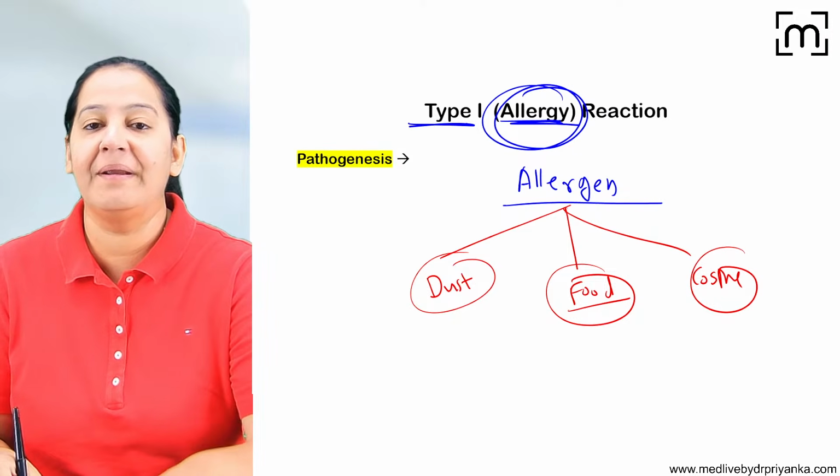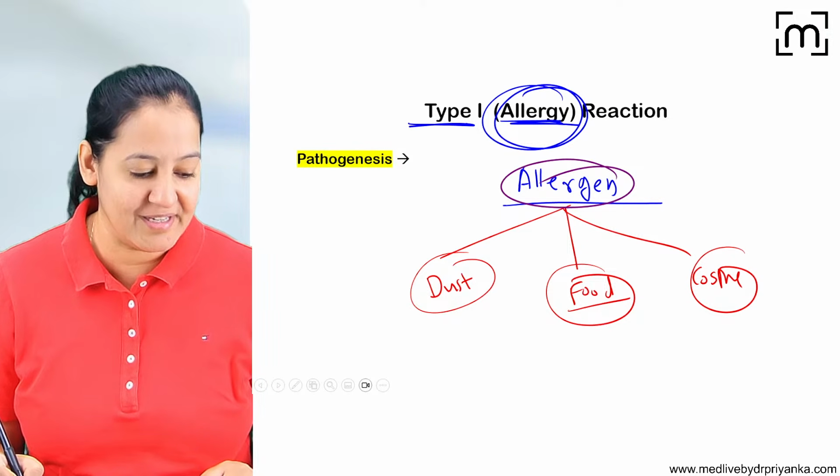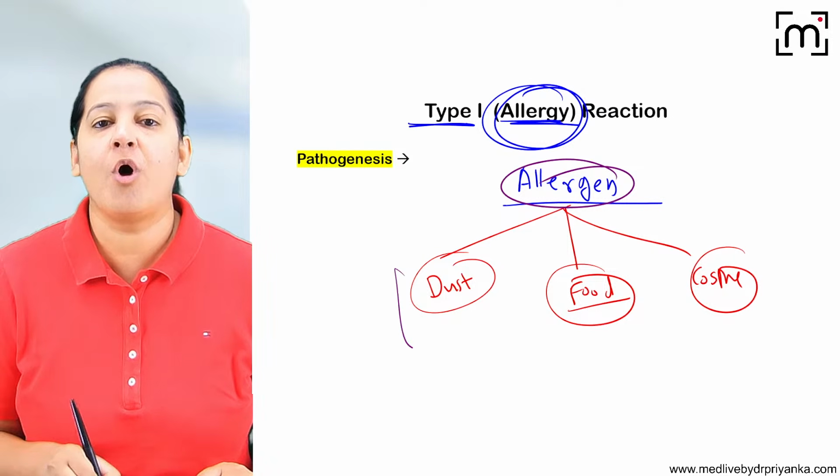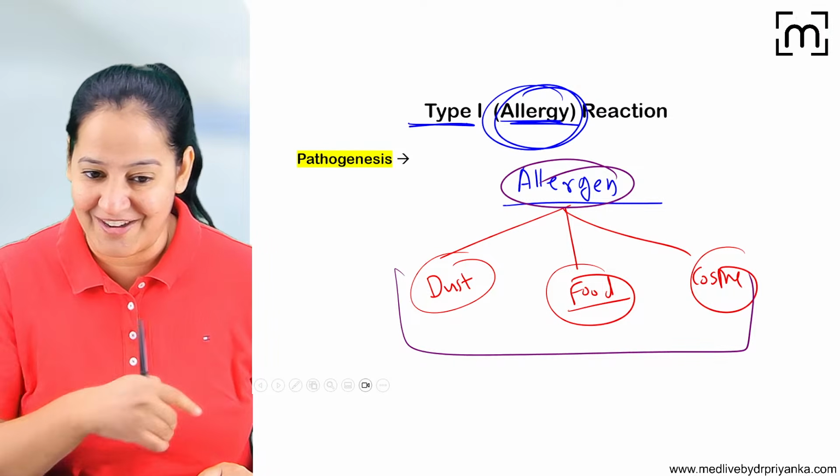So the allergen can be different for different people, but it is known as type 1 hypersensitivity. The mechanism is the same. In all of them, the mechanism will be the same. That is type 1 hypersensitivity.